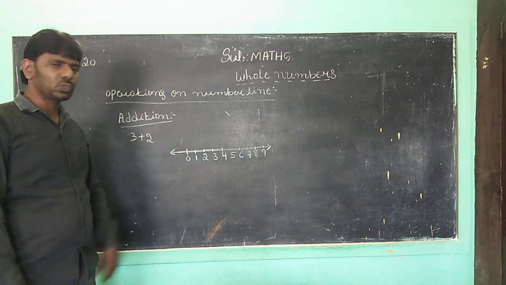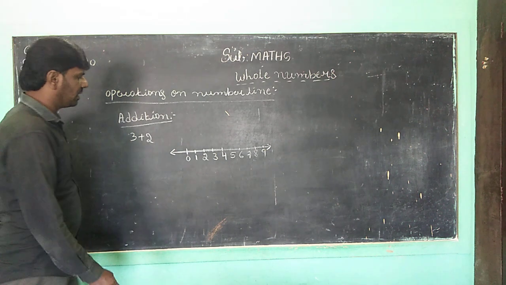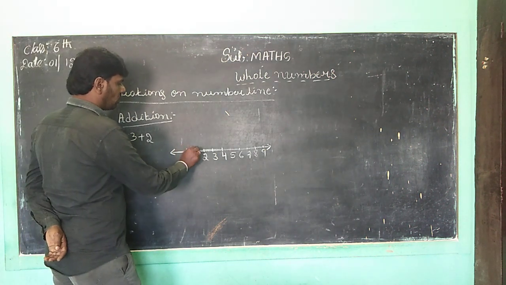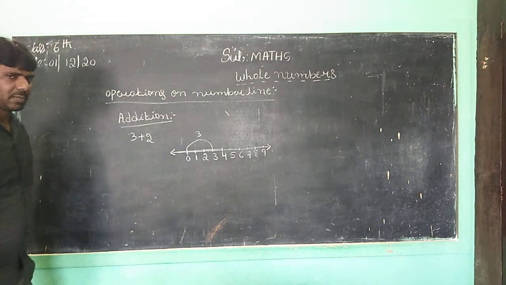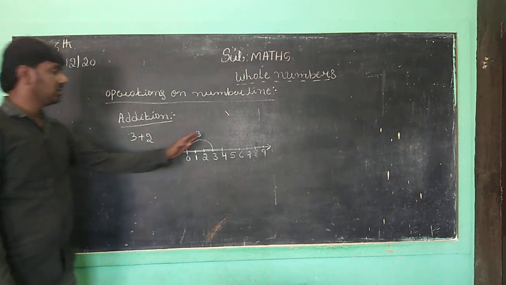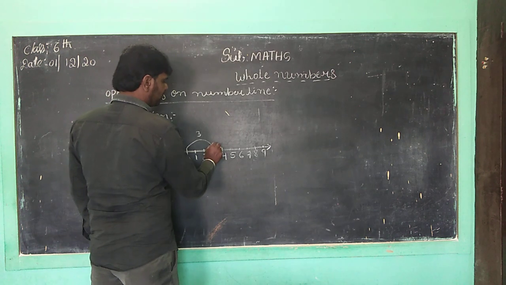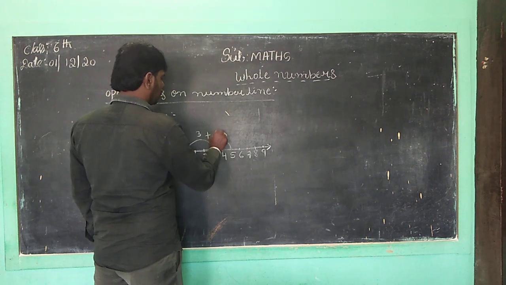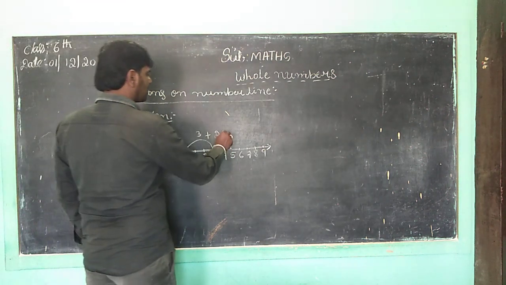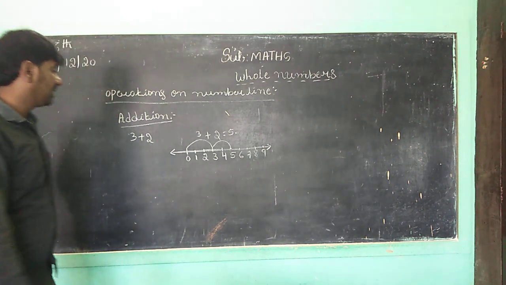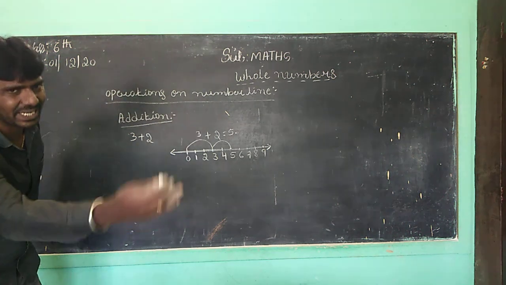Children, first 3 plus 2. First 3 units from 0 to the right side. Next 1, 2, 3. This number line is moving. Plus 3 and plus 2 is there. Again from 3, you count the next two numbers: after 3, 4 and 5. What is that? 3 plus 2 is equal to 5. Children, this is how you represent addition on a number line, moving from the right side.